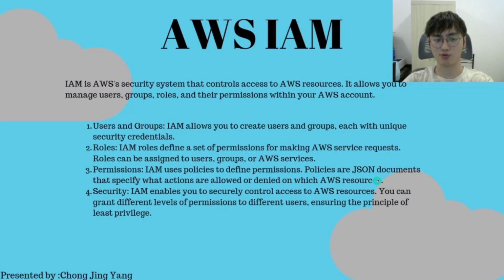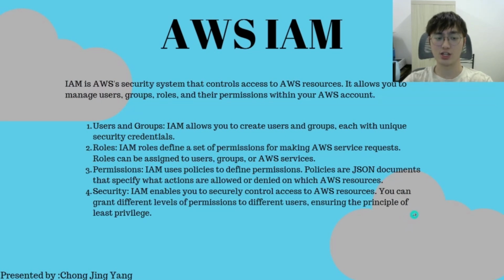After that, we have roles. IAM roles define a set of permissions for making AWS service requests. All these roles can be assigned to users, groups, or AWS services. After setting the roles inside IAM, we can set a number of permissions. IAM uses policies to define permissions. Policies are JSON documents that specify what actions are allowed or denied on which AWS resources.